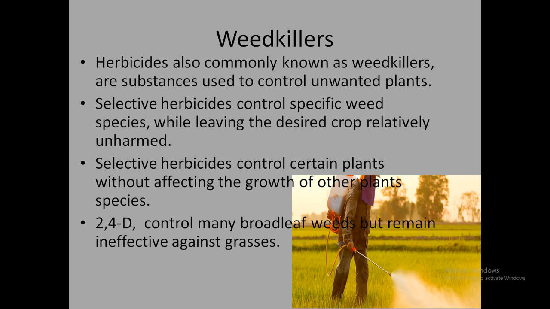Weed killers. Herbicides are commonly known as weed killers. They are substances used to control unwanted plants which grow in the crops. Selective herbicides control specific weed species while leaving the desired crop relatively unharmed. We spray these weed killers in crops where different varieties of plants are growing, because we just want to remove the unwanted plants from the crop or field. So these herbicides are selective in nature.